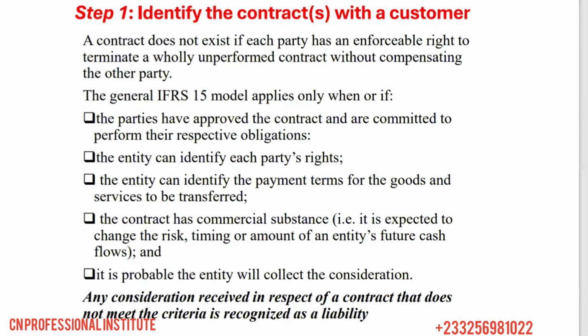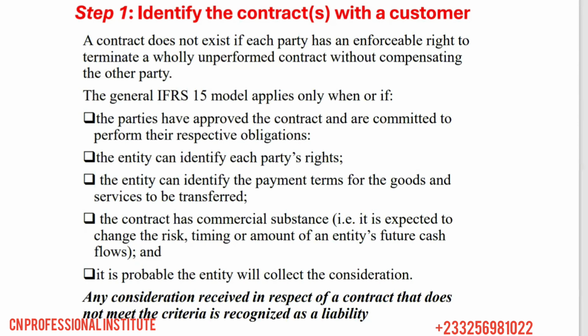Now, before an entity can record revenue, we said the entity has to follow the 5-step model. The first one is to identify the contract with the customer. So is there a contract with the customer? We know that for a contract to exist, the contract can either be written, oral, or implied, right?